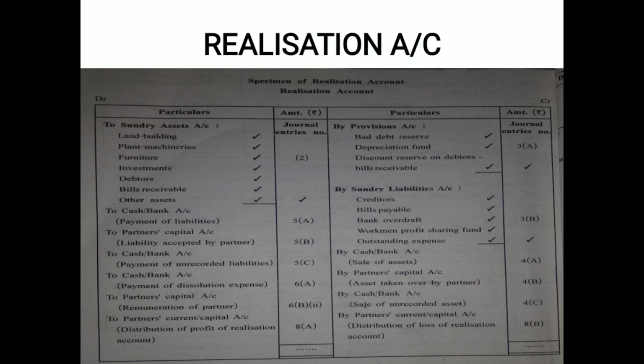So in the process of posting, it is to be written on the credit side of realization account. Here on the credit side of realization account, you will see by partner's capital account, asset taken over by partner. Here is the number of journal entry. Simple?